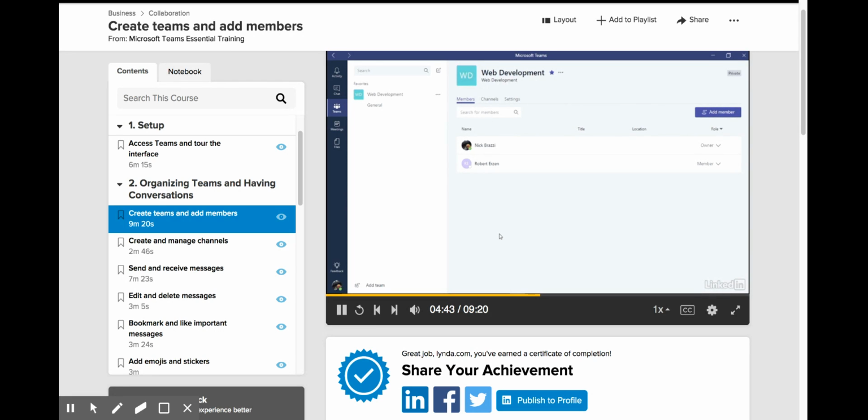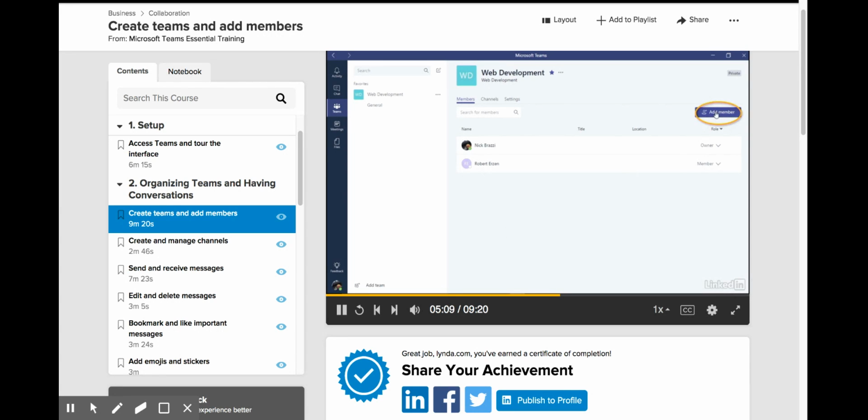But here's an important thing to remember. Every person I add to this team will automatically become a member. They don't have to accept an invitation or do anything to confirm membership. When they sign into Teams, they will see this team in the list of their teams, and they will be able to see all the channels and messages and everything else related to this team that I see here in my account.